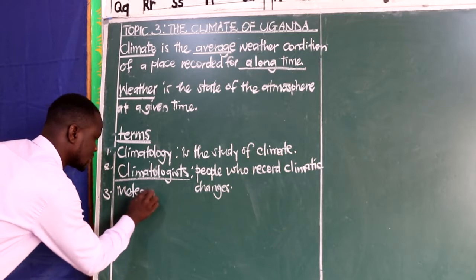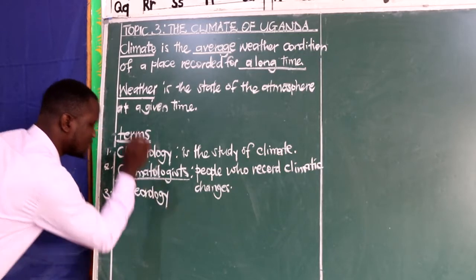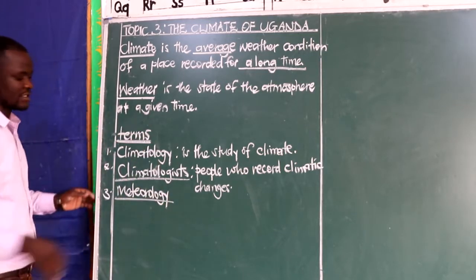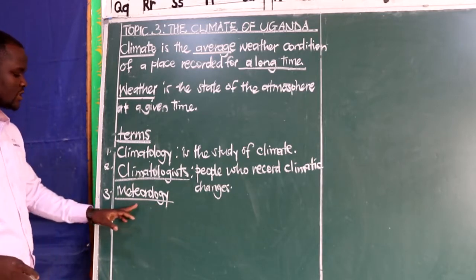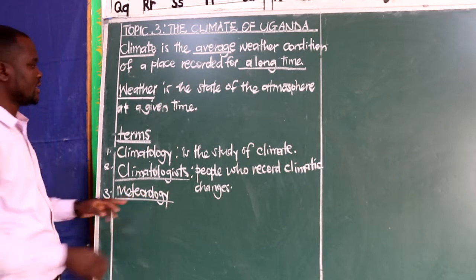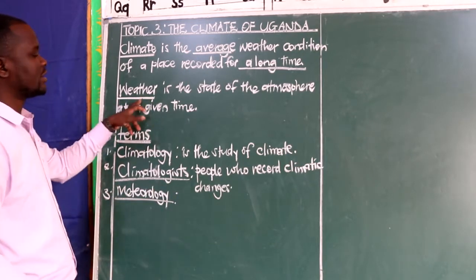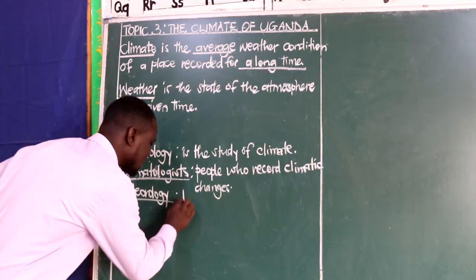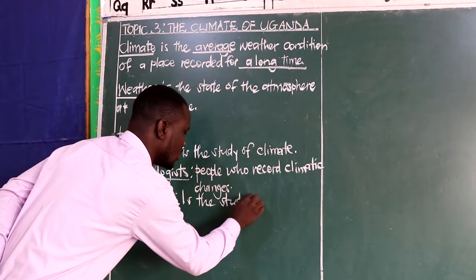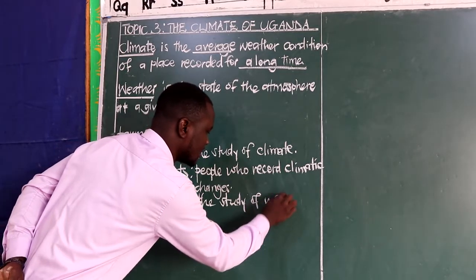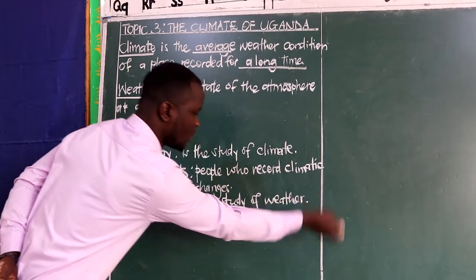Then, still in line with this, we have what we call meteorology. I'm sure we learned about this in primary 4. Meteorology. We need to take serious note of the spelling. Meteorology simply means the study of weather. So we can simply say meteorology is the study of weather, or the study of weather changes.